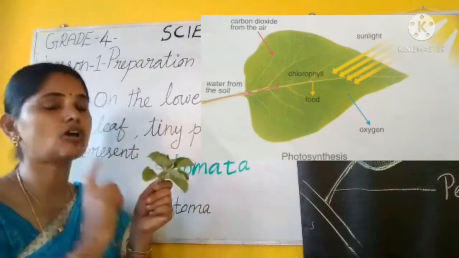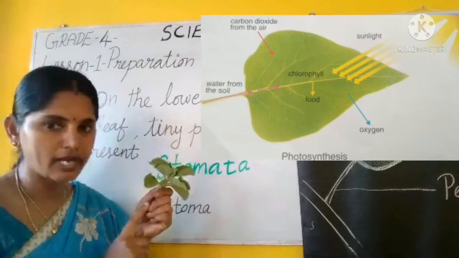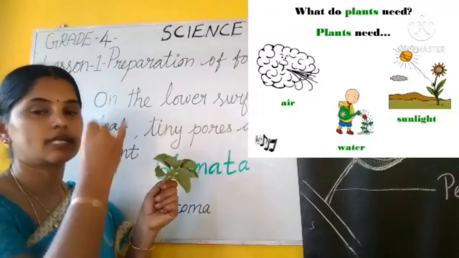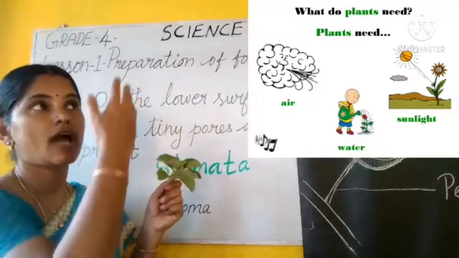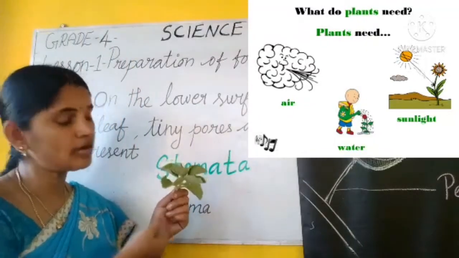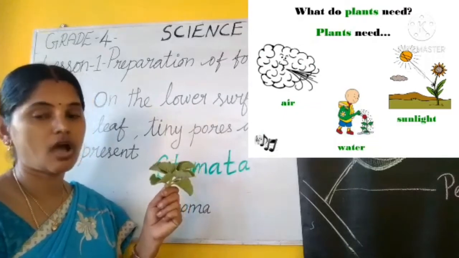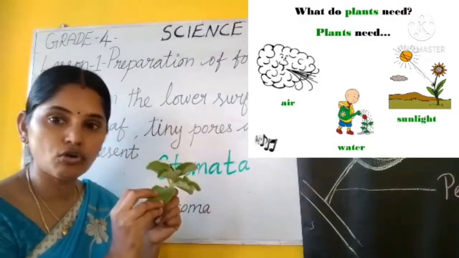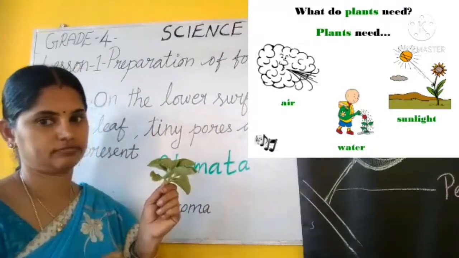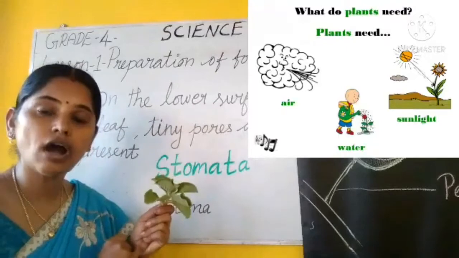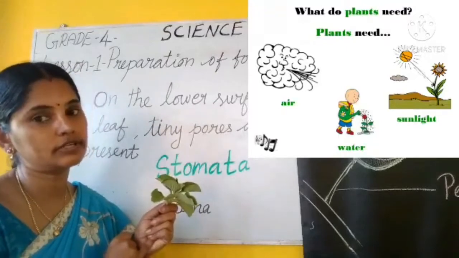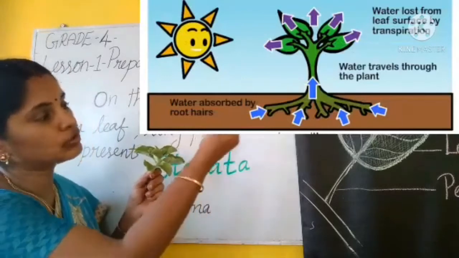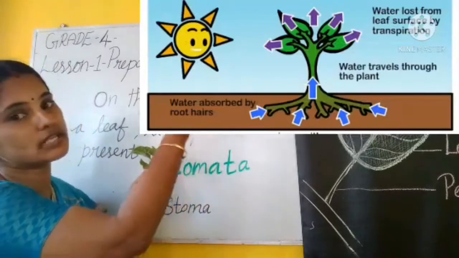What are the things needed for the plant to prepare the food? Sunlight, air, and water. Sunlight is absorbed by chlorophyll which is present in the leaf. And water, how is water received? Water is absorbed through the roots and it goes to the stem and it reaches the leaves.